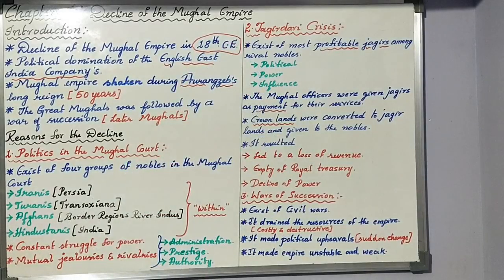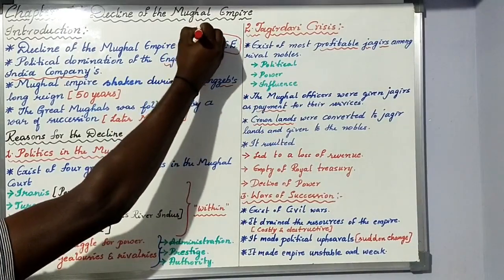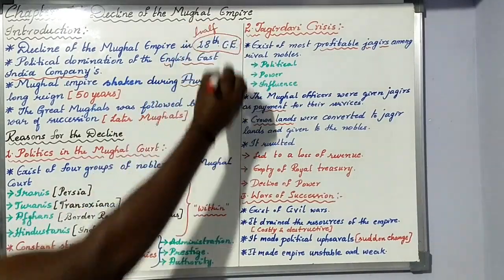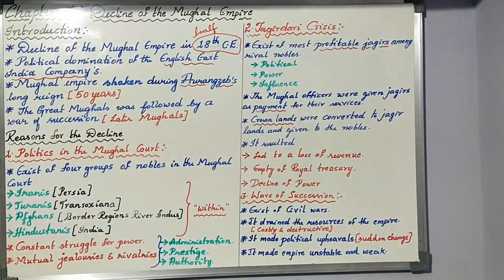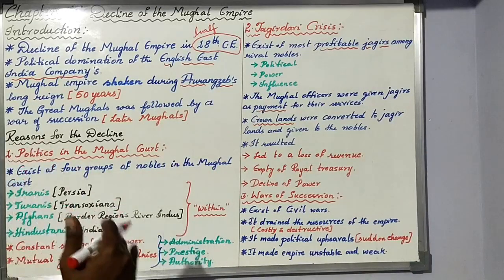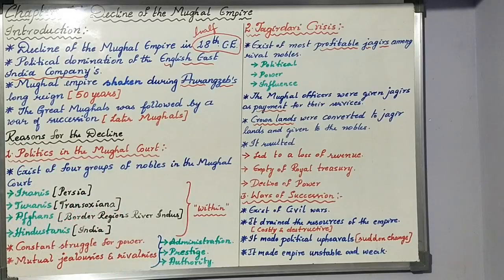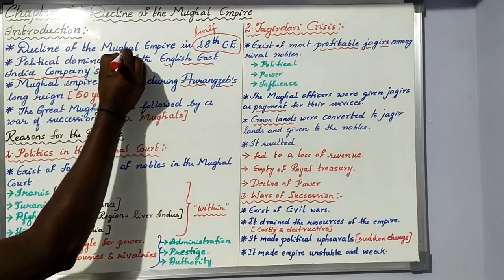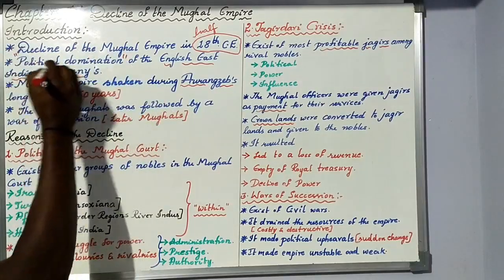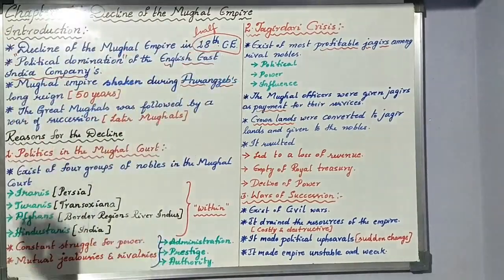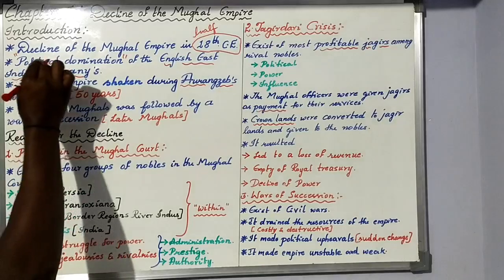When I say 18th century, it is not the beginning of the 18th century, but the last half of the 18th century, when the decline started.